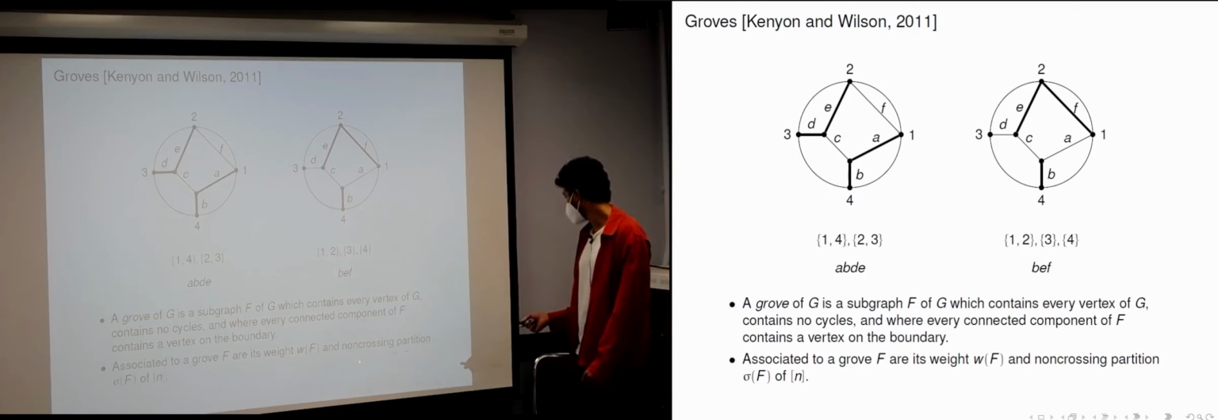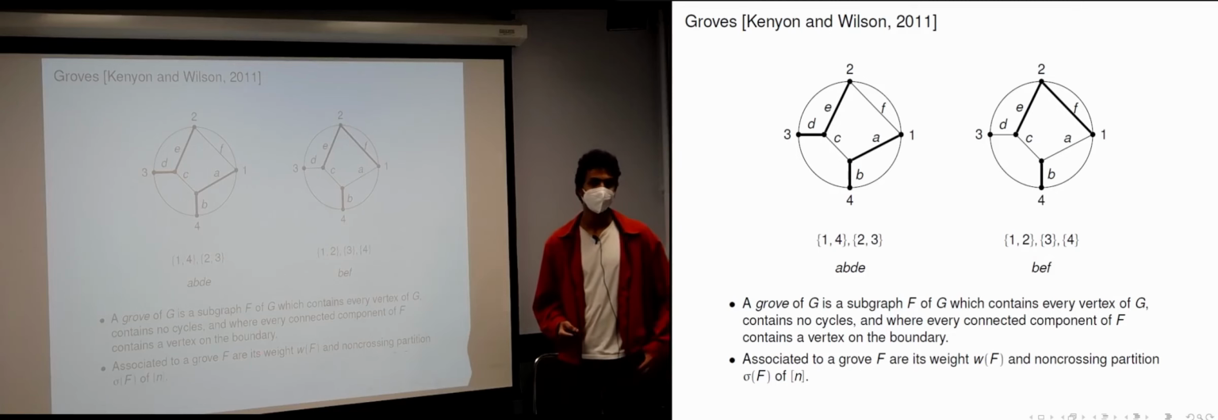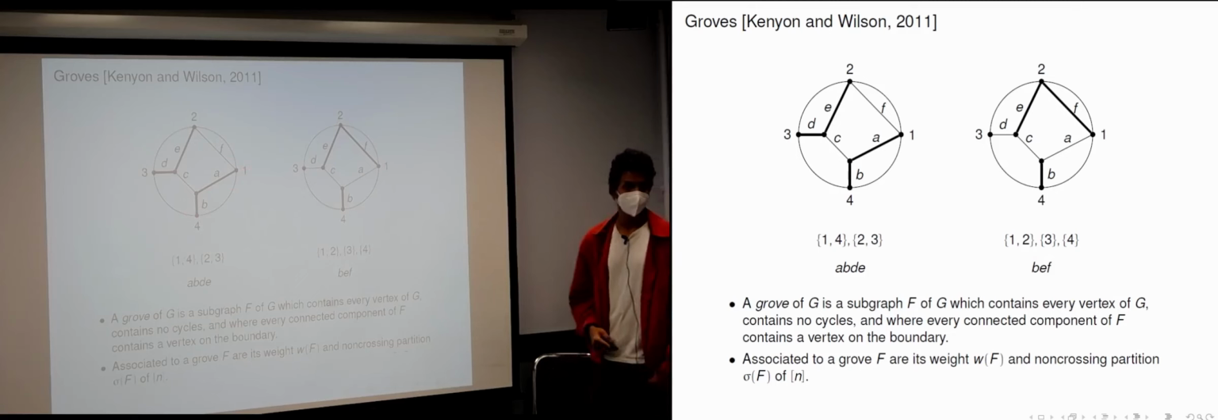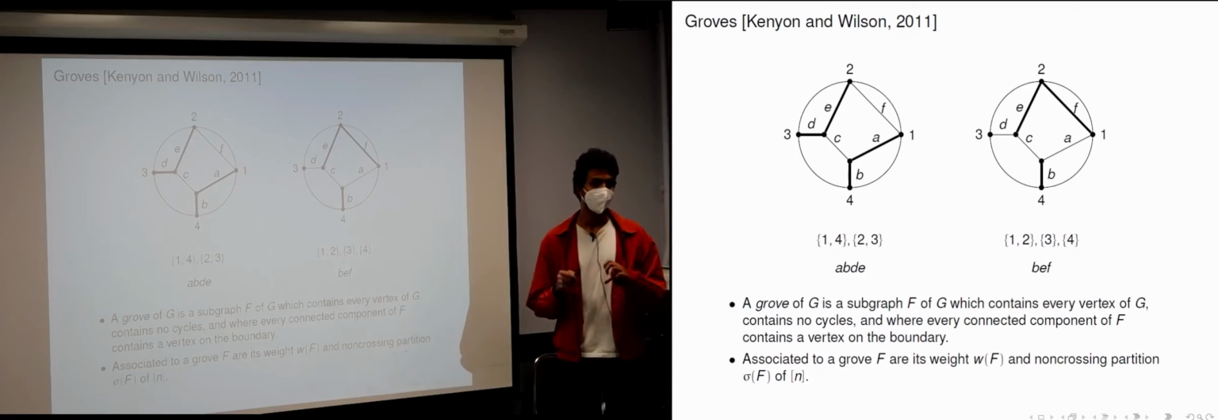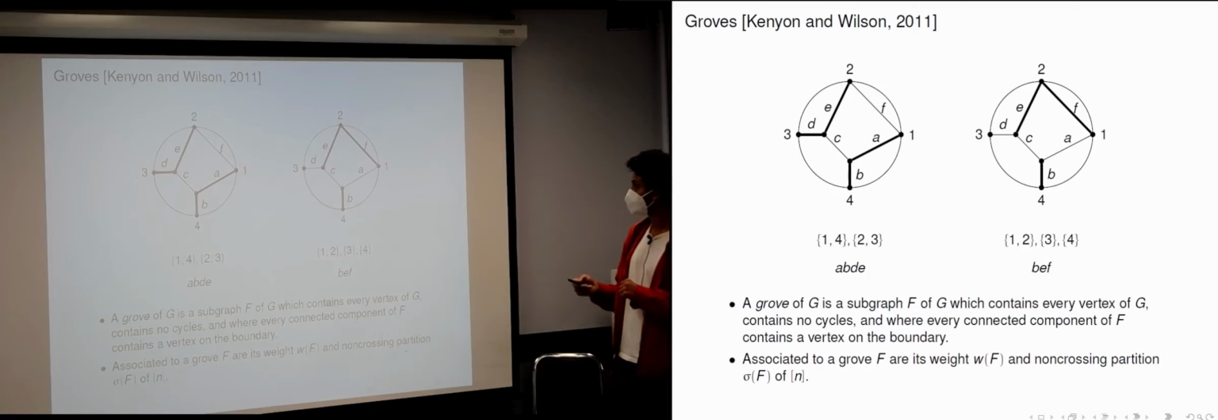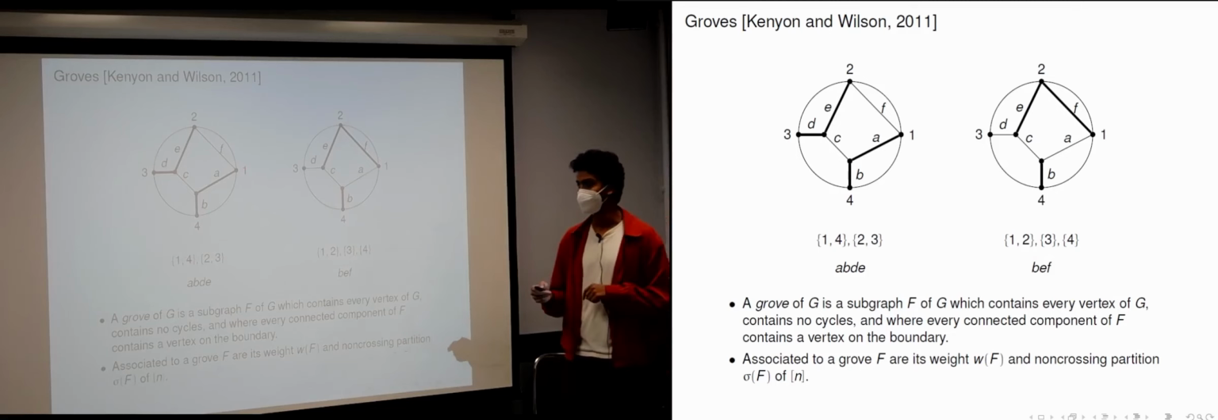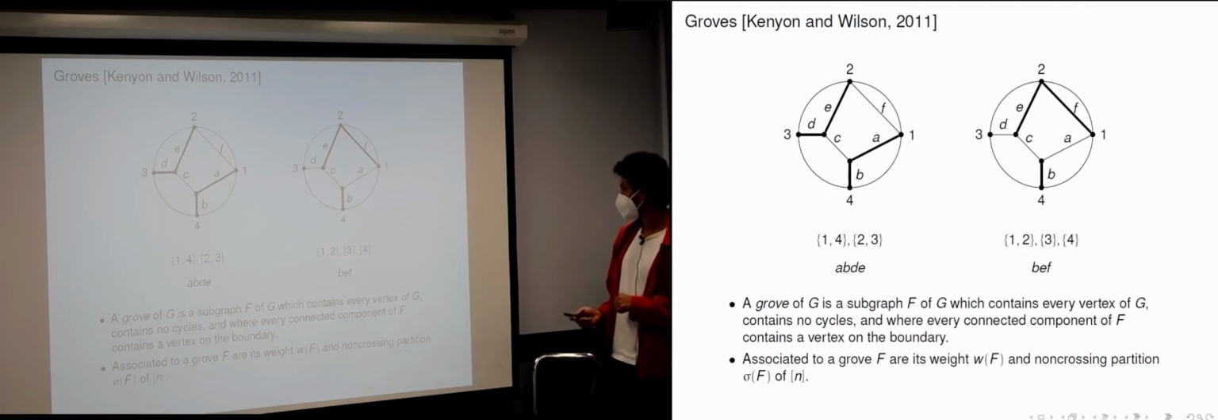The other notion associated to a grove is a non-crossing partition. The non-crossing partition is defined as follows. All the boundary vertices that are in the same connected component of the grove would be a block of this non-crossing partition. And because these are disjoint connected components, the partition is going to be non-crossing if you define it this way. Because if you have a crossing, then they can't be two different connected components. Okay?